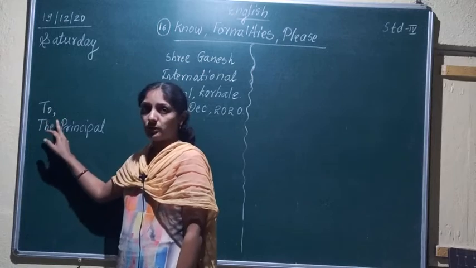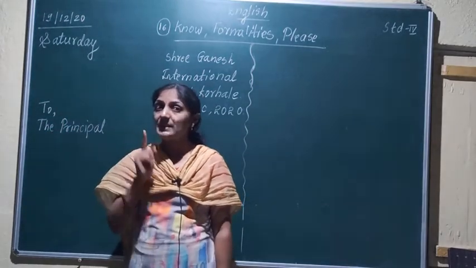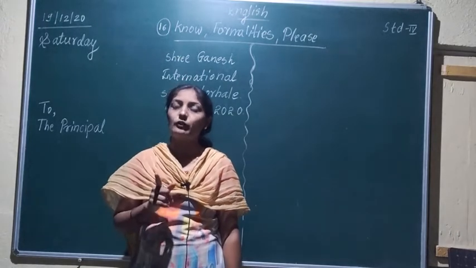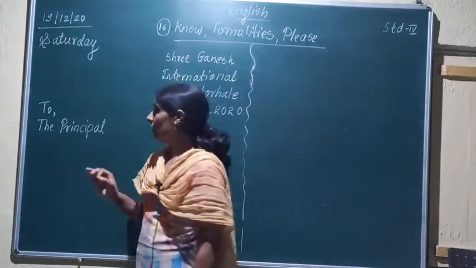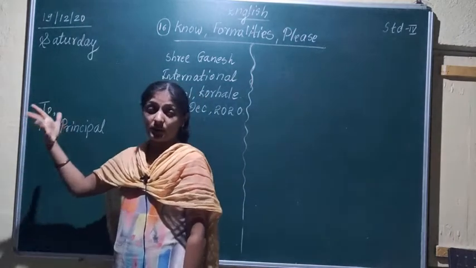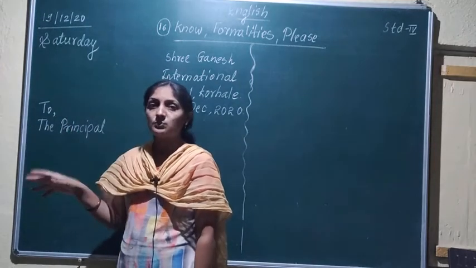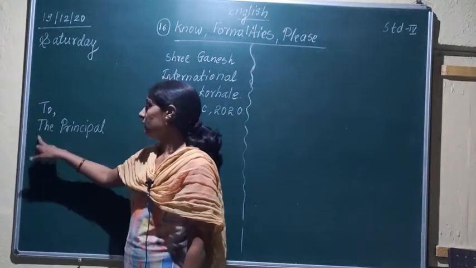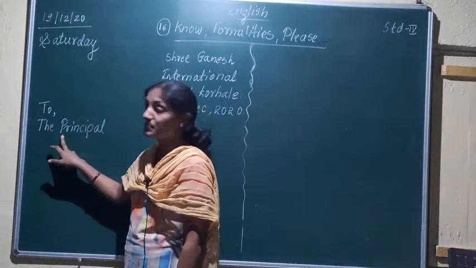After "To" you have to give a comma. T should be capital. Okay, don't make the mistake of writing small letters. Some students have the habit of always writing the first letter in small. You have to write in capital letters, not in small letters. So here, To, the Principal. The T should be capital, and the principal's P should be capital.